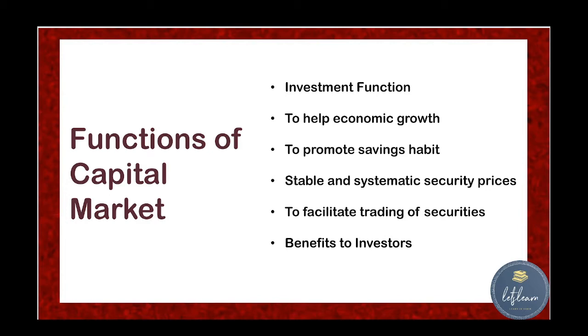The next function is to facilitate trading of securities. Capital market provides long term trade in securities, so that people can invest in long term securities like equity shares, debentures, bonds, and also allows buying and selling of the securities. So that is the fifth function, to facilitate trading of security.